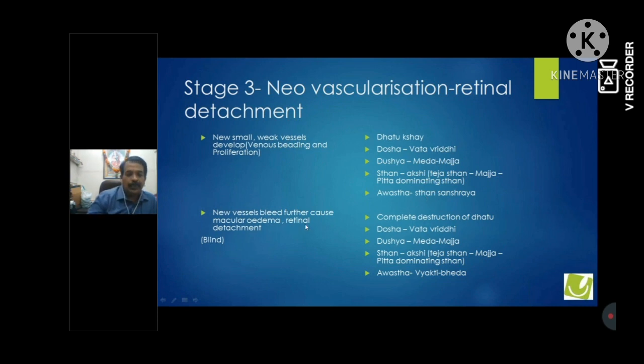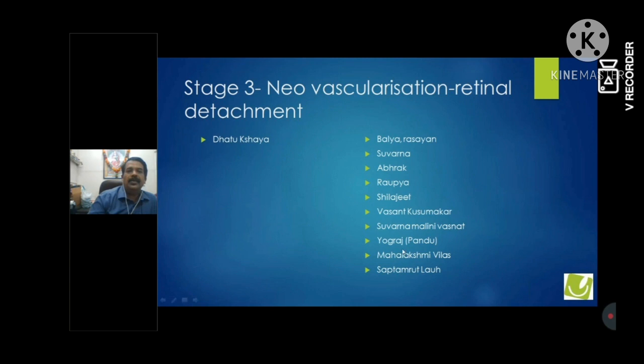Next stage, which is also similar: the new vessels further bleed. They cause macular edema. Because of the bleeding, that blood goes behind the retina and pulls the retina, and that is called retinal detachment. So there is a complete destruction of dhatu. Dosha again, Vata Vriddhi, it can be Vriddhi, it can be Vriddhi plus plus plus plus. Medha Majja, sthan is of course Akshi, and now it has started Vyakti and Bheda. Now it has actually started degenerating disease of your retina.